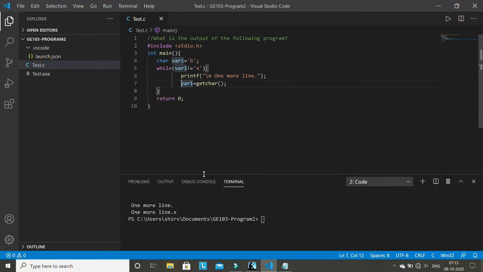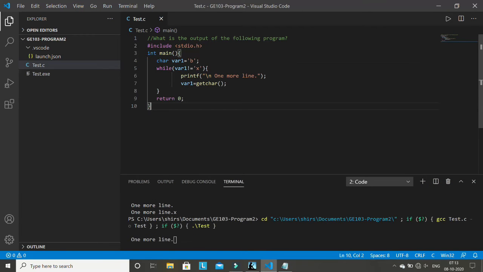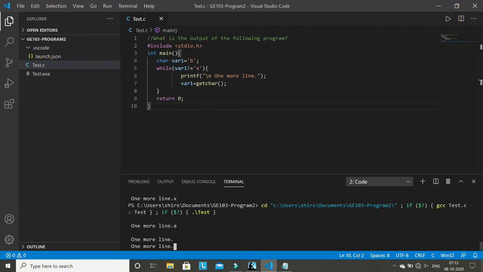If you run this code, let me run it, then you will realize. If I press A here, it is printing twice. One more line, right? It is not printing once, but twice. Assume that it is printing only once, because this is a problem of getchar that I will explain most probably in the next lecture. Basically, what is happening? You are pressing two characters, not one. First you are pressing A, and then you are pressing enter. If I only press enter, then it is printing only once.